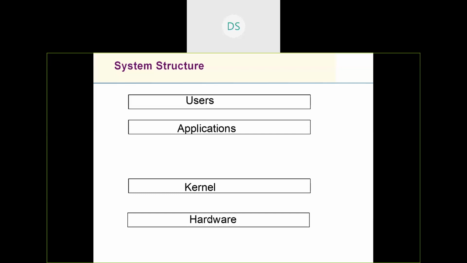Any resource that I need to access, I need to access through the kernel, right? So how do I make a request to the kernel to utilize the resources? We need to have some user interfaces. It could be a graphical user interface or a command line interface. The shell is one such interface, which provides a platform for applications to utilize the facilities that are available in a computer system by running commands.